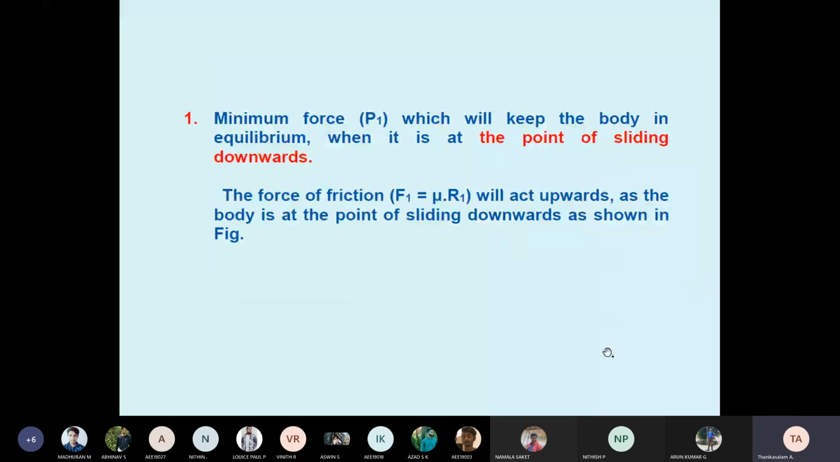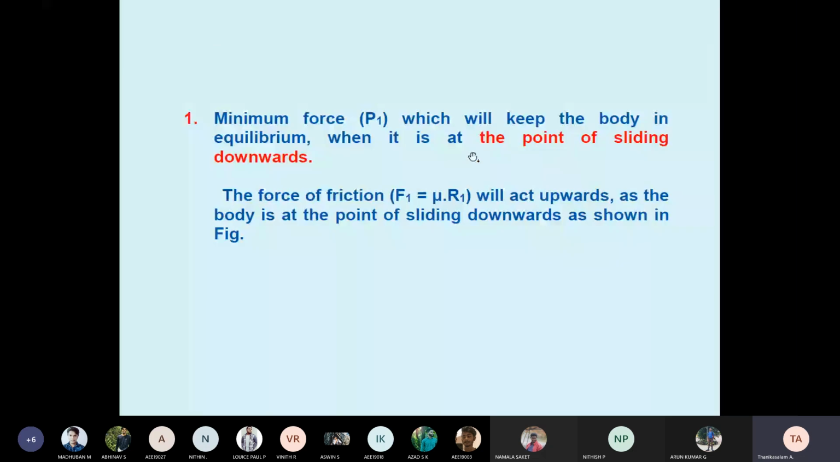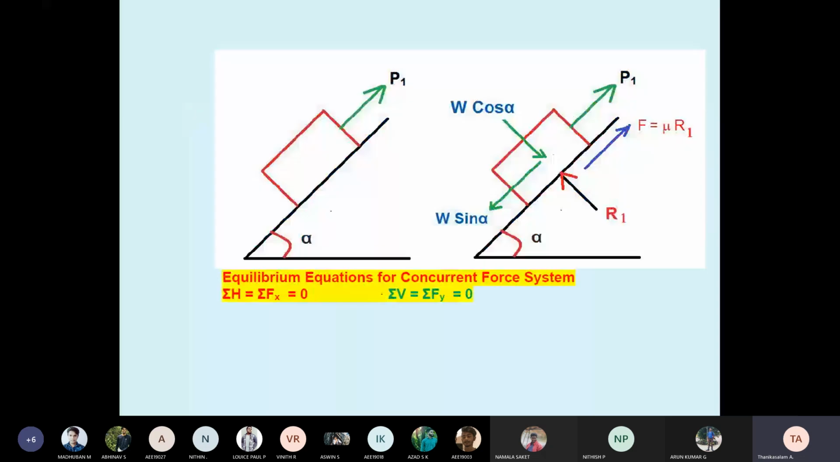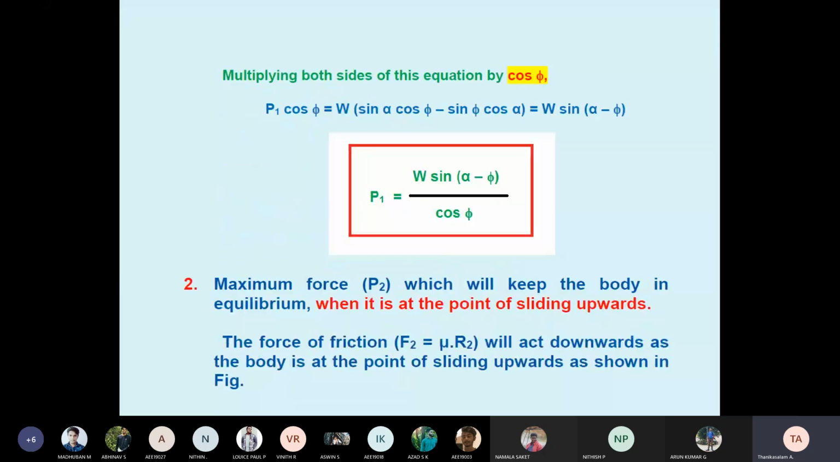They asked: one body is resting on an inclined surface and the force P1 is parallel to the inclined surface to keep the body in equilibrium. But the body is sliding downwards, students. Now what is P1? For this type of condition, apply summation H = 0, summation V = 0. So the final answer, you remember this answer: P1 equal to W sin(alpha minus phi) divided by cos phi.